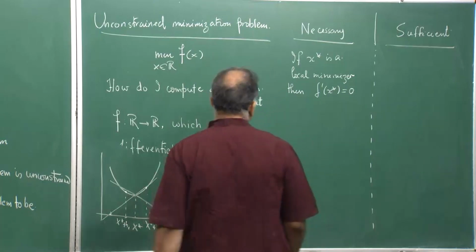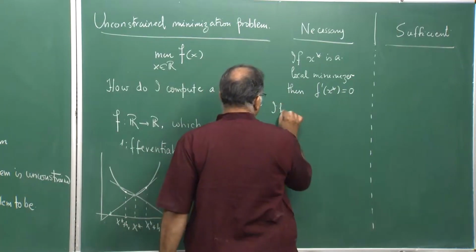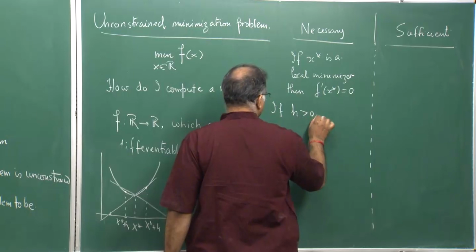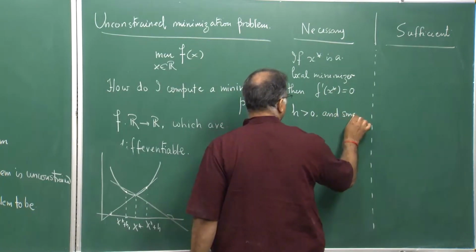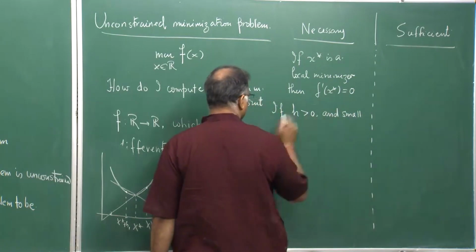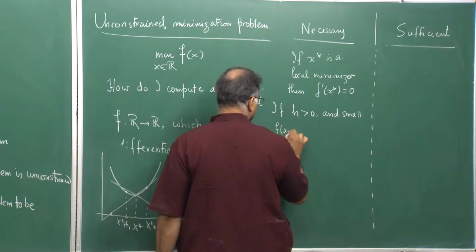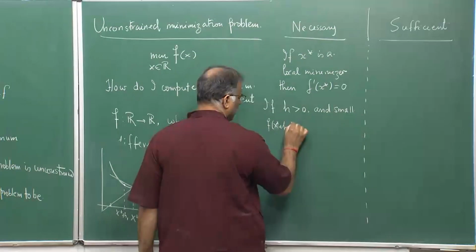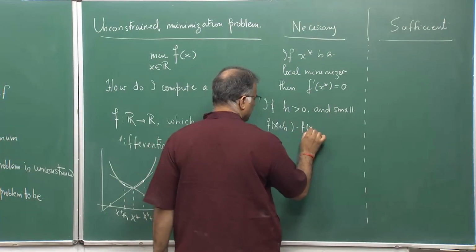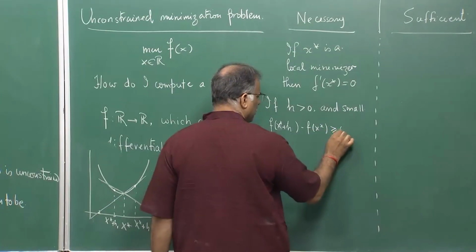So, what happens if h is positive and small, within a given neighborhood? That is the meaning. So, f of x star plus h minus f of x star is greater than or equal to 0.